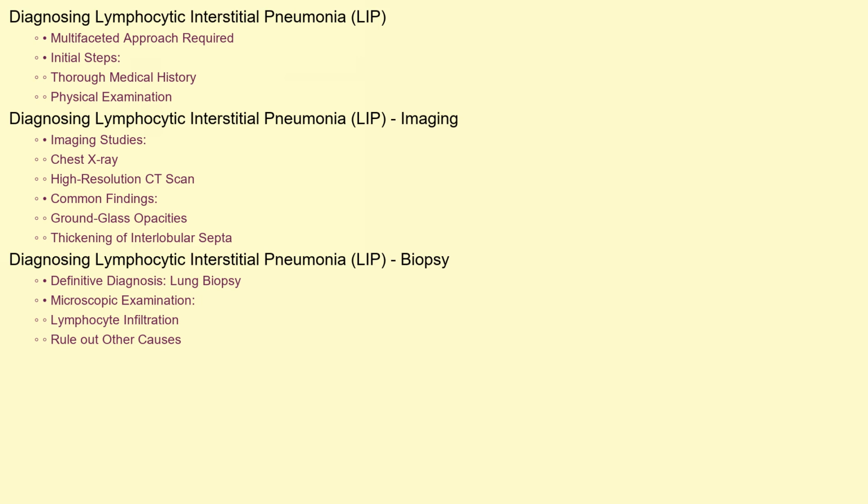Diagnosing LIP requires a multifaceted approach. It usually starts with a thorough medical history and physical examination, followed by imaging studies such as a chest X-ray or a high-resolution CT scan. These scans often reveal characteristic patterns of lung involvement, like ground glass opacities and thickening of the interlobular septa. However, the definitive diagnosis typically requires a lung biopsy. This involves taking a small sample of lung tissue and examining it under a microscope to confirm the presence of lymphocyte infiltration and rule out other potential causes.